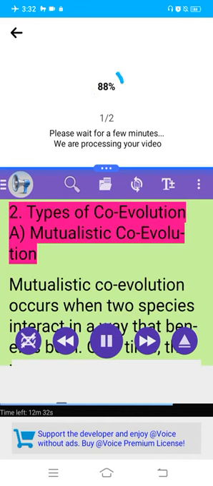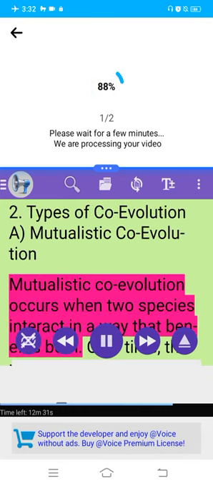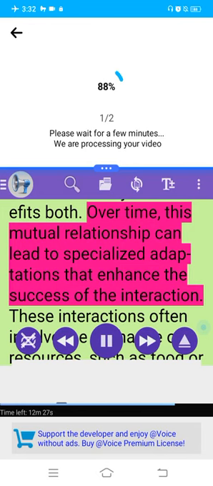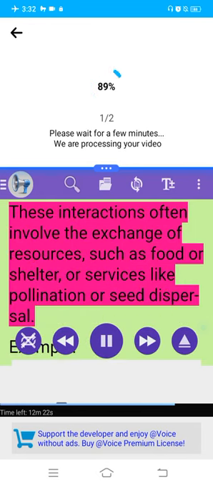A. Mutualistic coevolution. Mutualistic coevolution occurs when two species interact in a way that benefits both. Over time, this mutual relationship can lead to specialized adaptations that enhance the success of the interaction. These interactions often involve the exchange of resources, such as food or shelter, or services like pollination or seed dispersal.